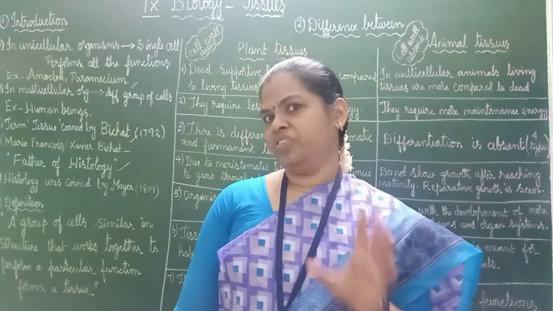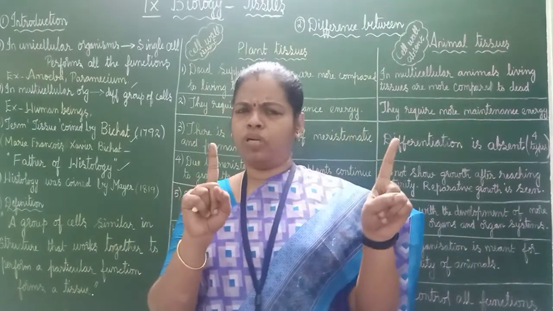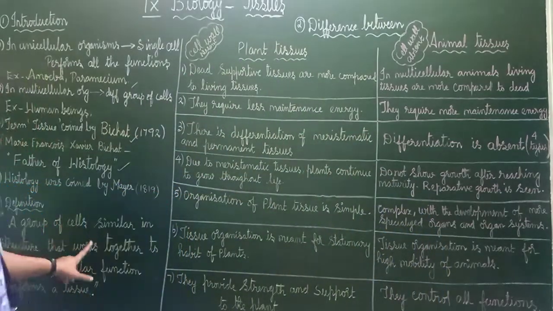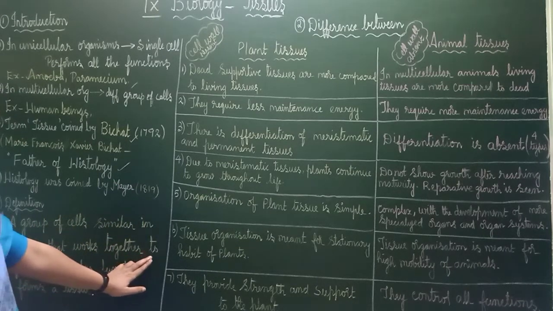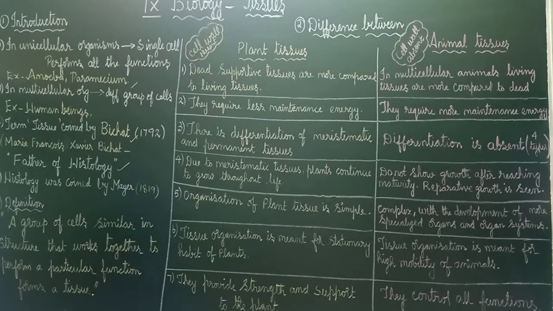Now, the definition of tissues. What do you know about tissues? I was telling about 2 examples, no, house A and house B. About house B, we will see now. A group of cells similar in structure that works together to perform a particular function forms a tissue. This is very important, okay. You should study the definition. A group of cells, we are going to study one by one. A group of cells similar in structure. In structure, if you see, they all will be similar. That works together to perform a particular function forms a tissue.